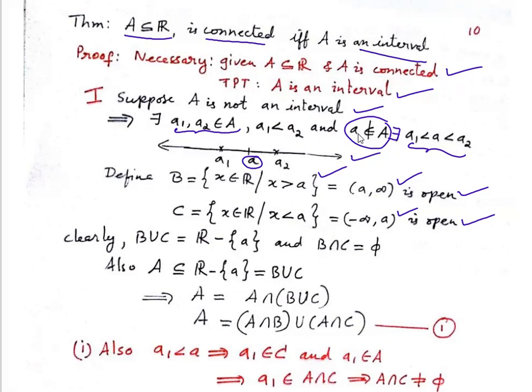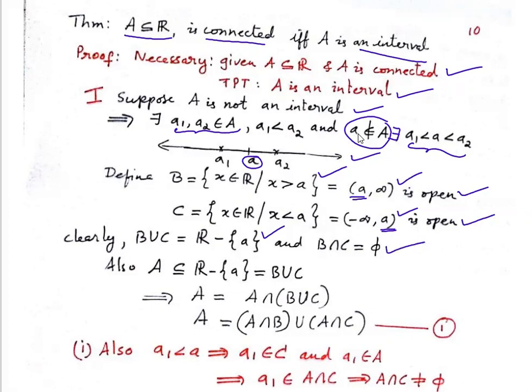So clearly now, what is B union C? B union C is nothing but R except that point a. See, a doesn't belong to this interval. Similarly here, a doesn't belong to this interval. So B union C is R minus singleton a. And what about the intersection of B and C? Is it null set? You can see, the open interval a comma infinity and the open interval minus infinity comma a have no common points. So B intersection C is equal to null.